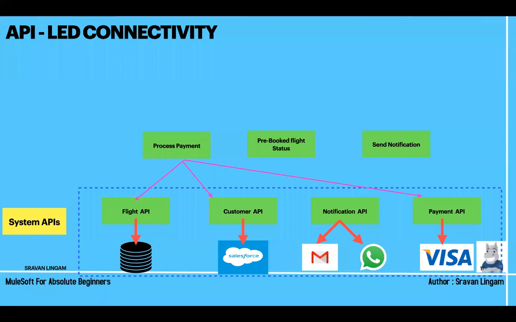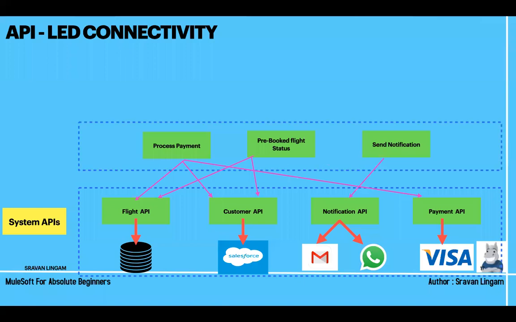Then what is the second logic I want? That is pre-booked flight status. That means I might have already booked flights. To know those things, what are the minimum details I need? One is flights, for which flights I have booked already. Second one is the customer, about myself. Now to send the notification, I can call this notification API. All these are called process APIs. Now to do a process payment, you need to gather information, meaning you are calling the flight API, customer API, and payment API.